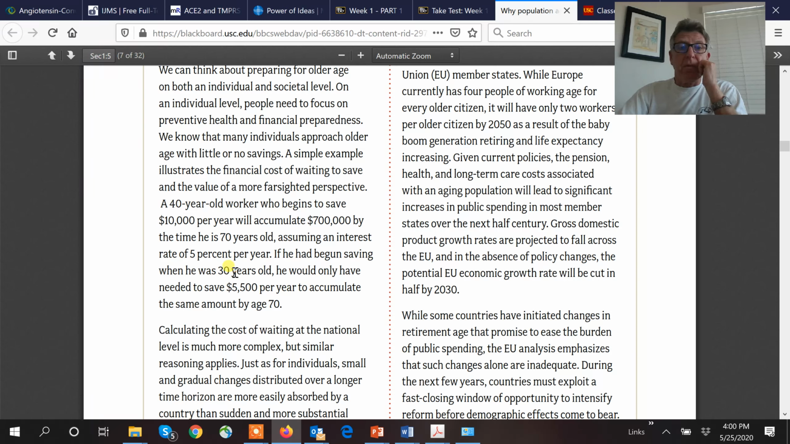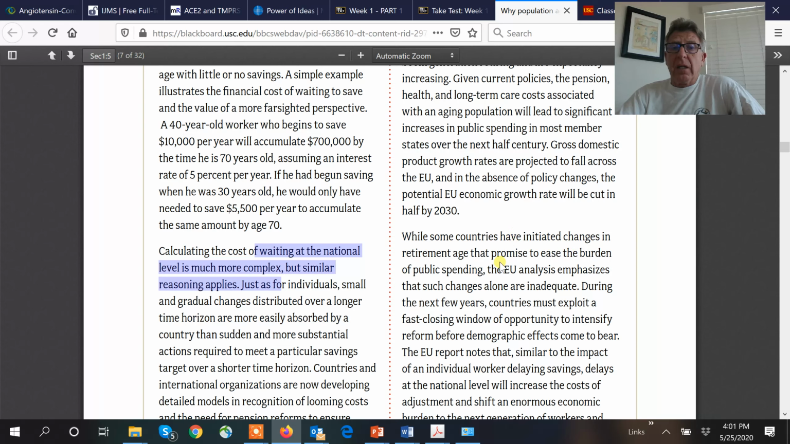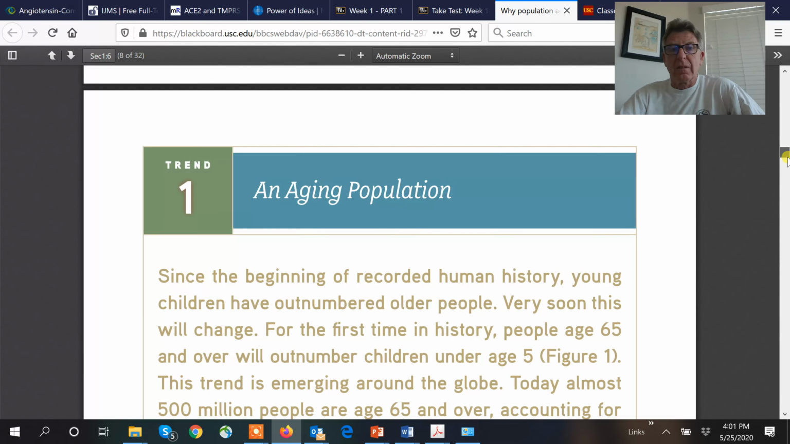Now, if you'd begun saving earlier, like you guys, you would only have to save this much per year to get to the same level. You're going to see a large percentage of Americans don't have anything. The median is about $16,000 right now, which is crazy. So don't wait. That's what this is all about. Like I said, a lot of countries are really burdened by this. The European countries are really burdened by their guaranteed system of giving a pension, like we give our police officers. Government can't do that, and they're going broke because of this.